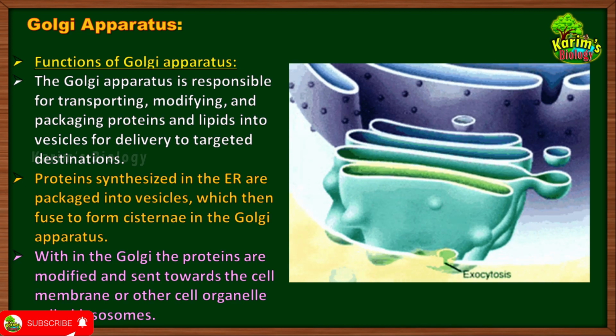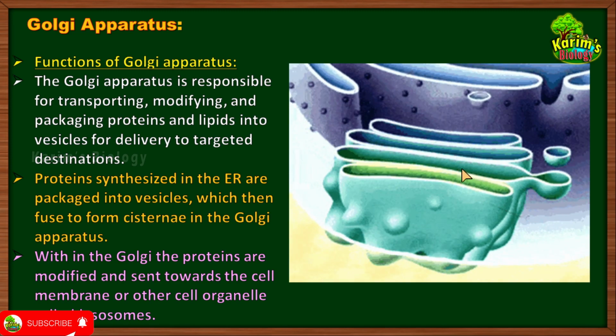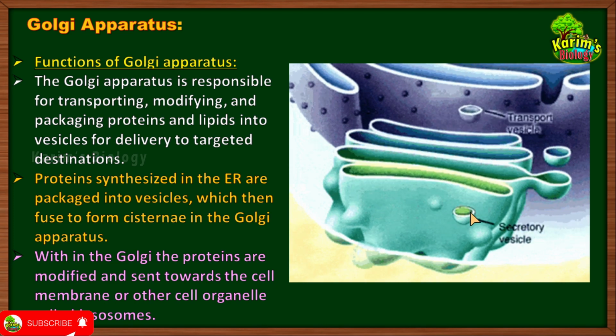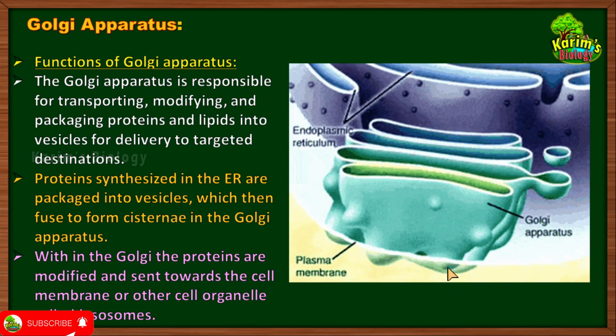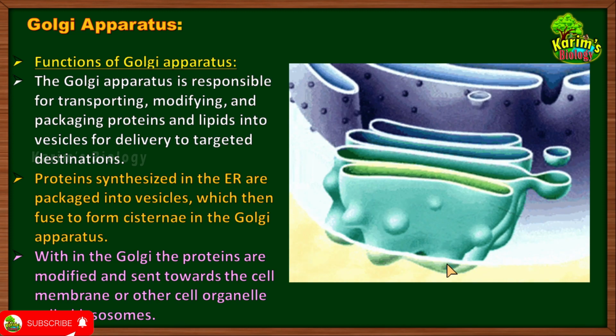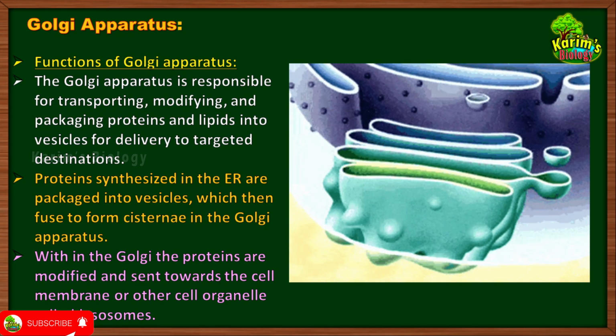And how does that happen? That happens by a special type of vesicles called secretory vesicles. So once the proteins are manufactured, you can see there are small bud-like structures which are pinched off. They are called secretory vesicles. They deliver the proteins wherever they are required. And what type of proteins are they delivering? They are delivering the proteins which are properly processed in the Golgi apparatus. And sometimes the proteins processed in the Golgi apparatus will be directly transported to another cell organelle called the lysosome. About the lysosome we will be discussing in the coming sessions.